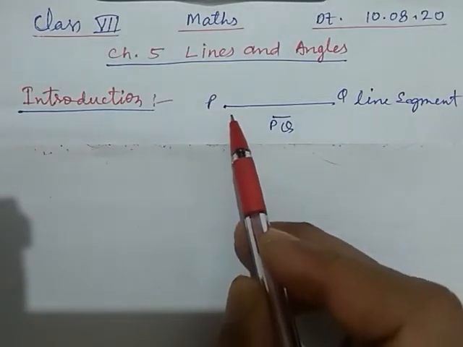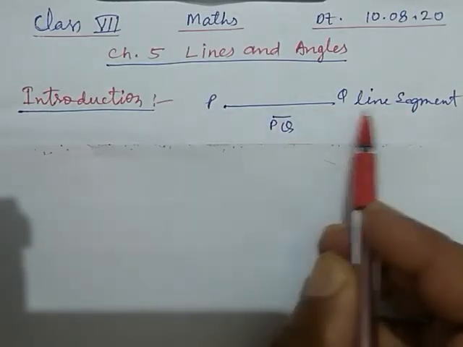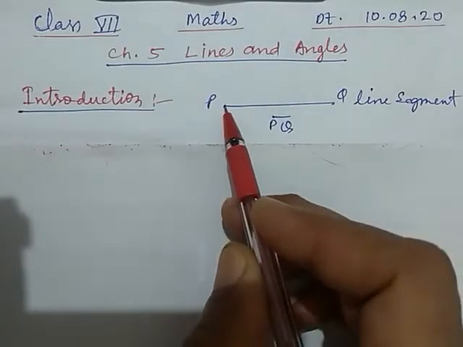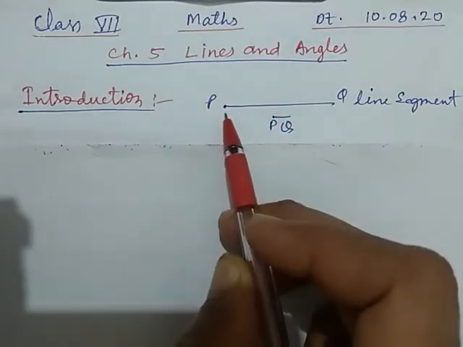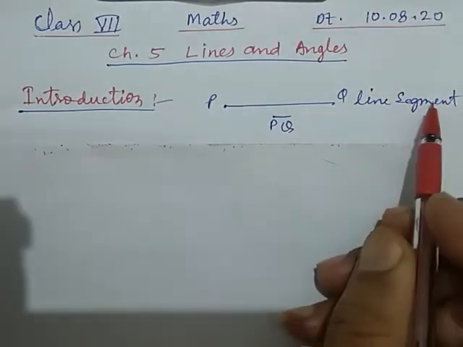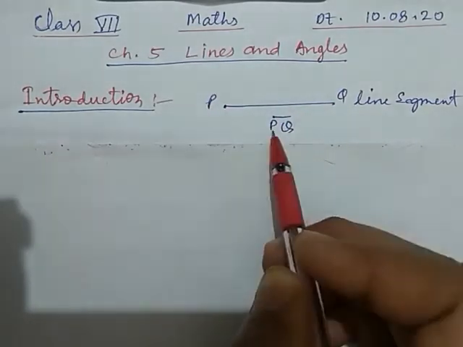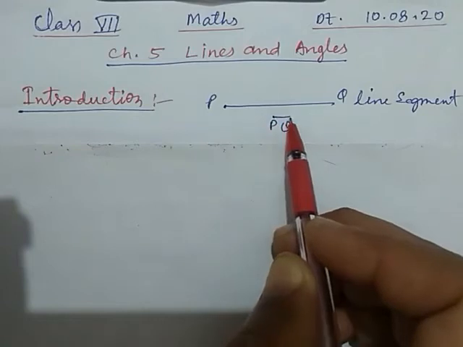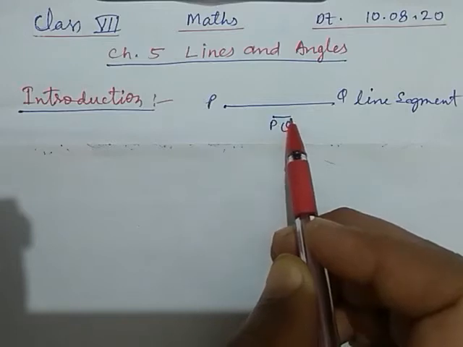Here, line segment. This is our line segment. As the name suggests, it is a part of a line because it has a fixed distance. It has two ends, okay, and has fixed distance. When we express this line segment, we just write the starting and the end point, like here the starting point P, end point Q, so PQ, and place a segment of line on it.